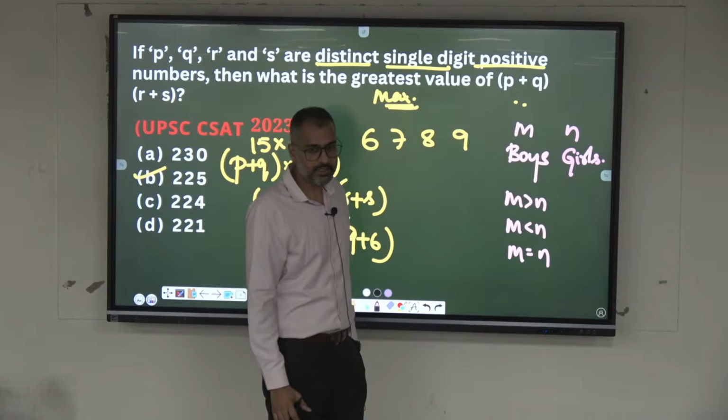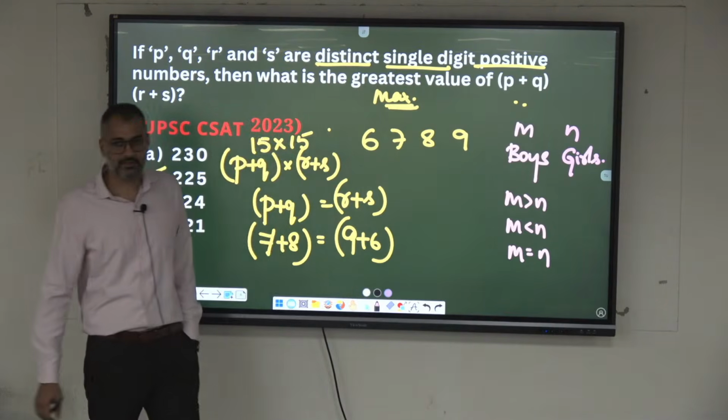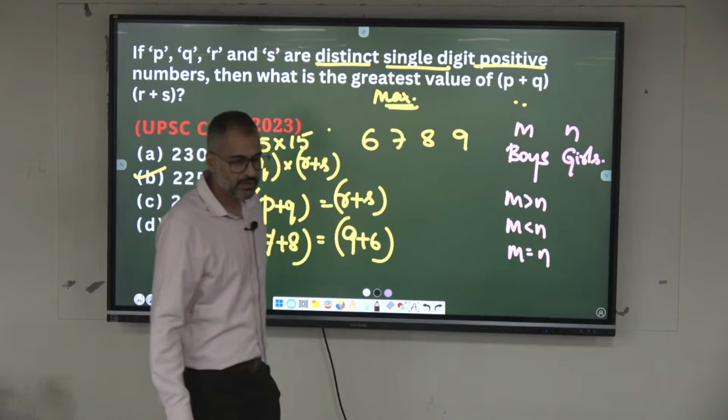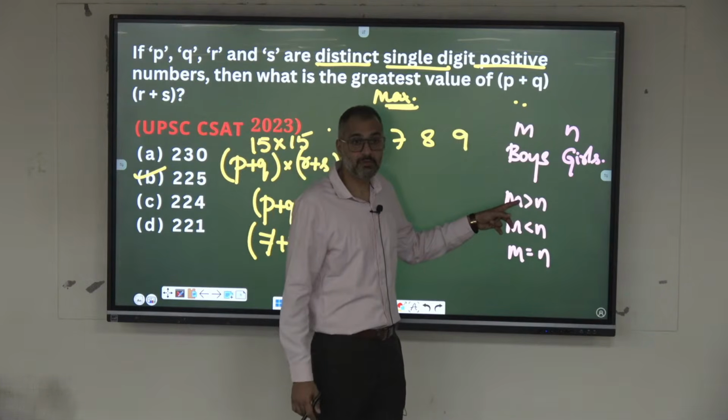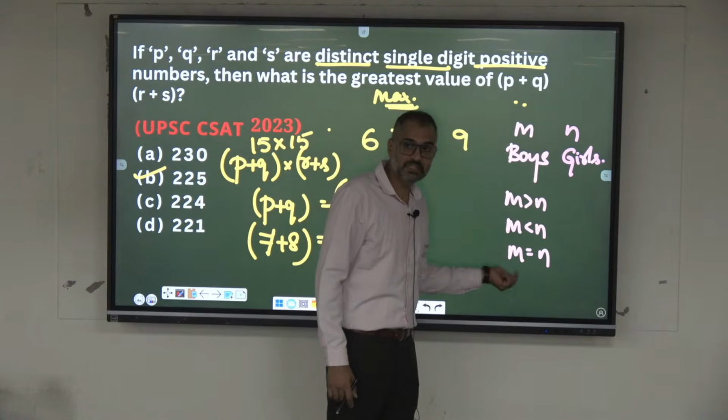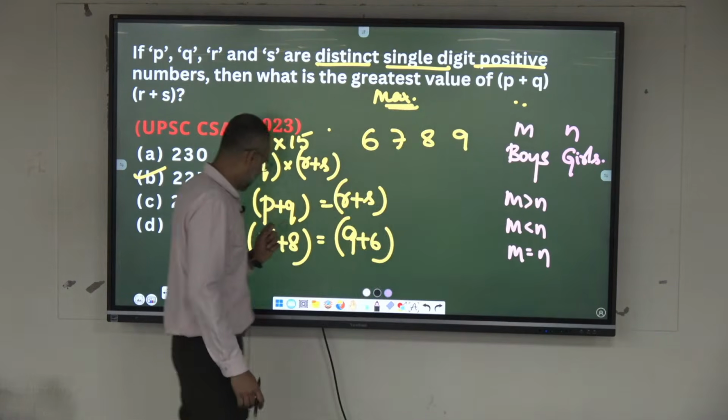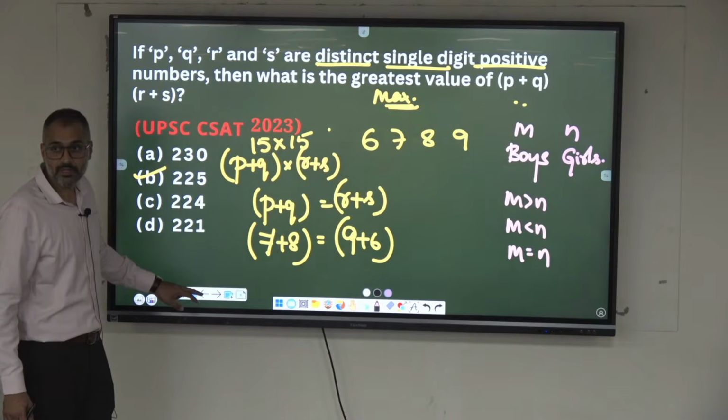Understood? Combination, that is what. So questions can be like this, in this form. Every boy is playing against every girl. So the maximum number of matches they can play is when m is equal to n. Shall I move this? Remember these properties.